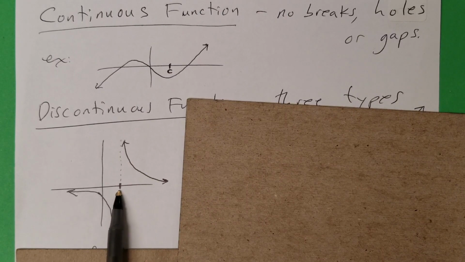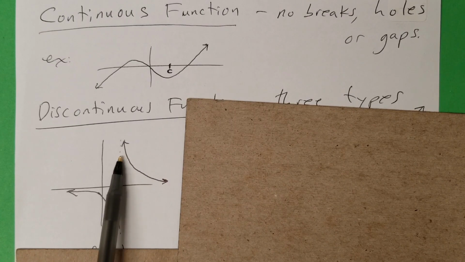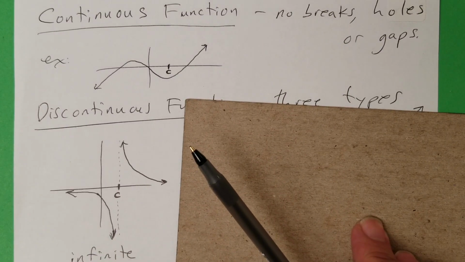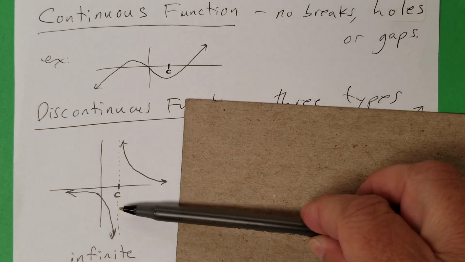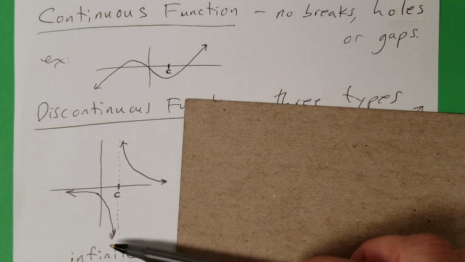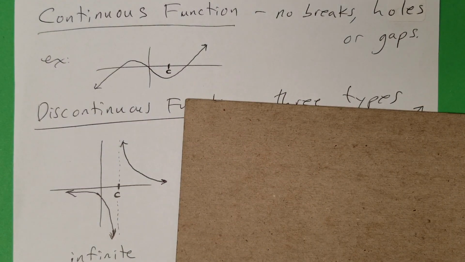but at this number, let's say that number is 2, okay? So C means any number. So let's say it's 2. At 2, it's discontinuous. There's no graph there. For x equals 2, there's nothing there, right? This goes up forever, gets close to 2, but never reaches it. Same thing here. So this is discontinuous. We call this infinite because this goes up, this goes down. They're never ever going to meet. They go infinite opposite directions, right? So this type of discontinuity is called infinite.